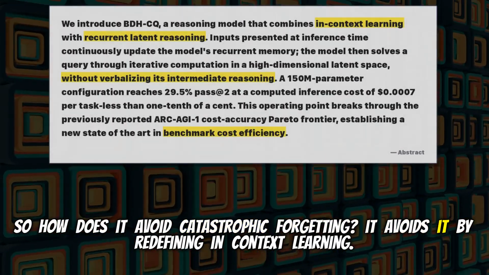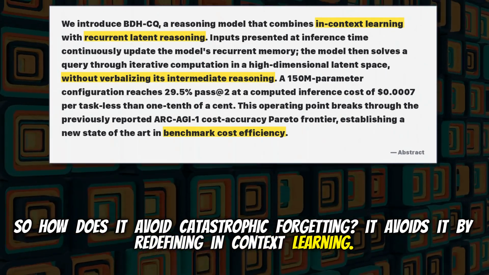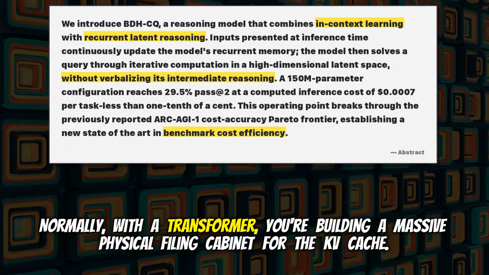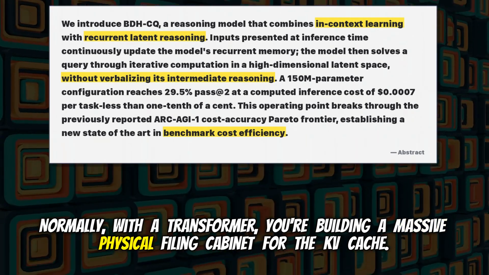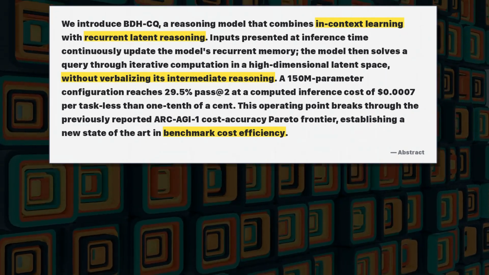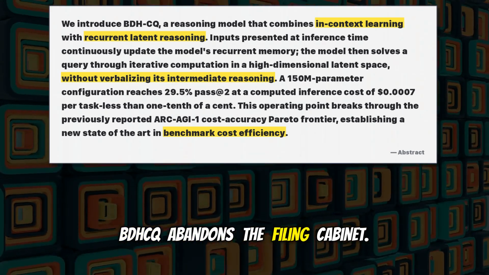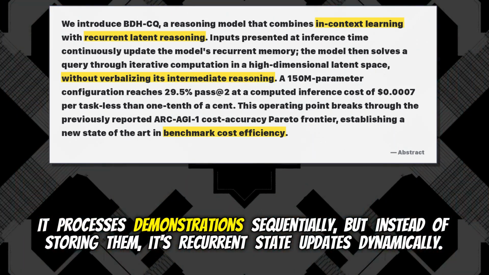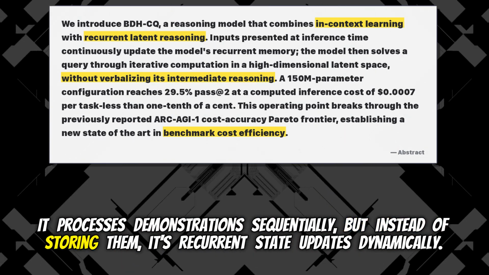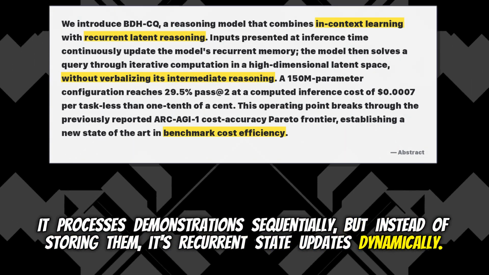It avoids it by redefining in-context learning. Normally, with a transformer, you're building a massive physical filing cabinet for the KV cache. Every token gets a file. Right. BDH-CQ abandons the filing cabinet. It processes demonstrations sequentially, but instead of storing them, its recurrent state updates dynamically.